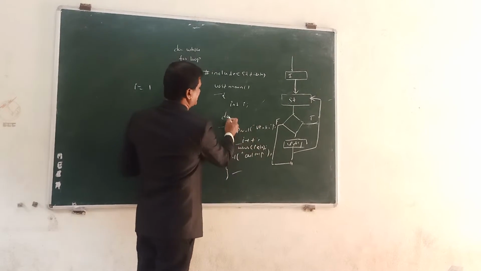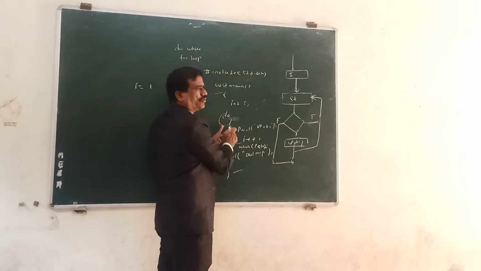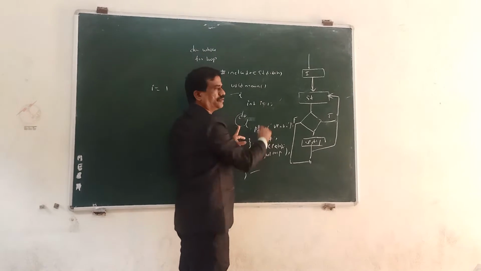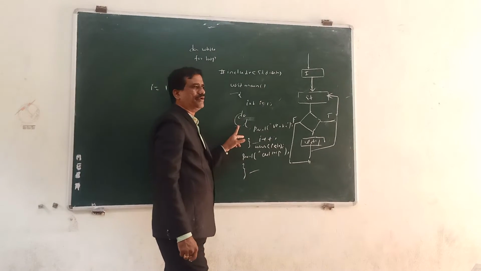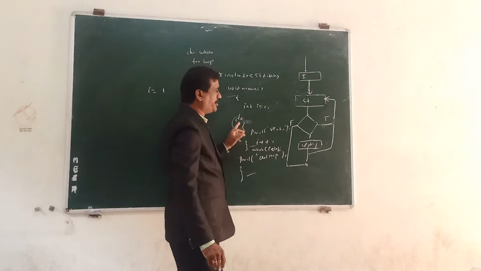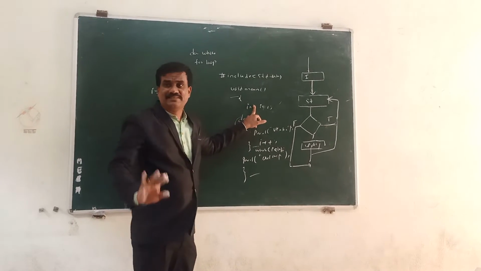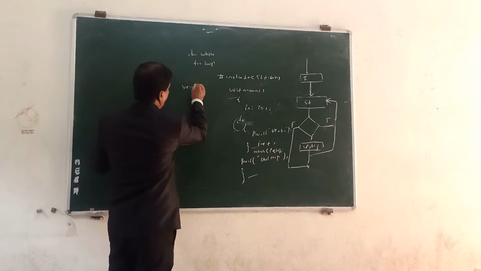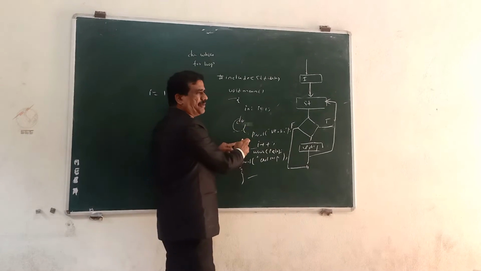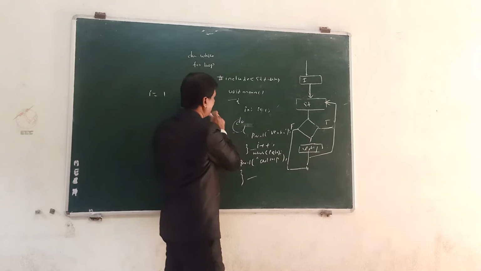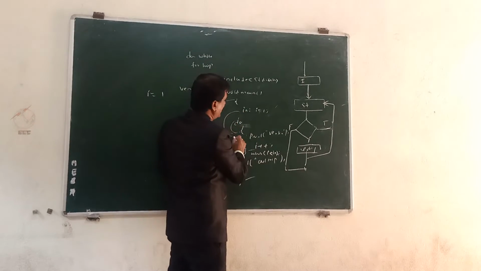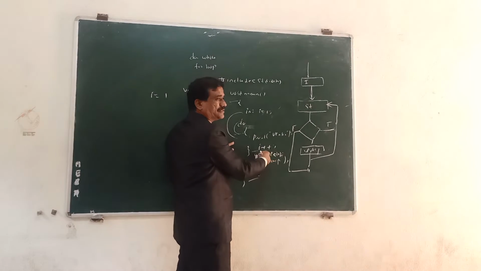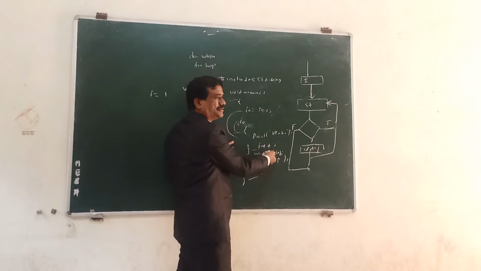Simply write this statement: do, printf. Initially I equal to 1. The I value is 1. Automatically, it doesn't check I equal to 1. Immediately printf Venkat, the first statement is printed. Then I equal to 1 and it is incremented by I plus plus.